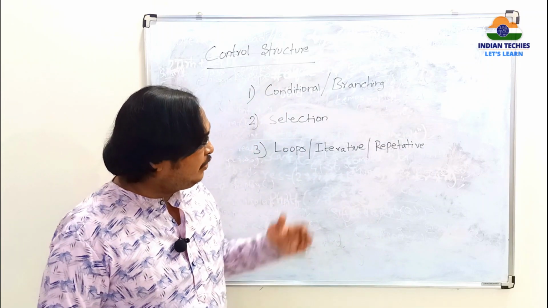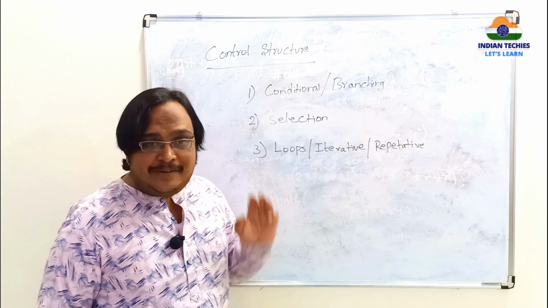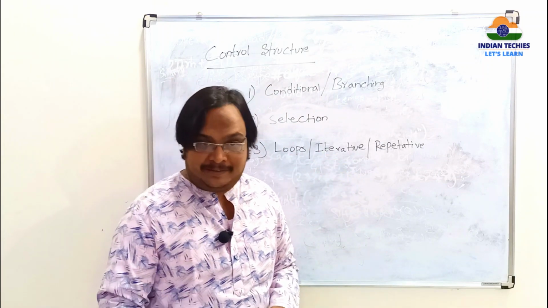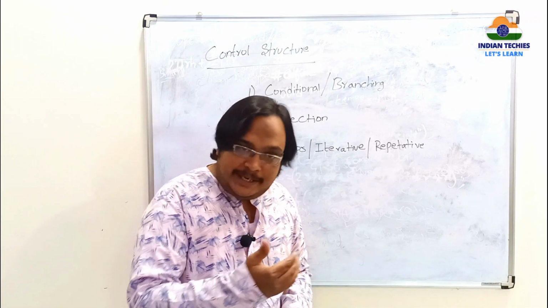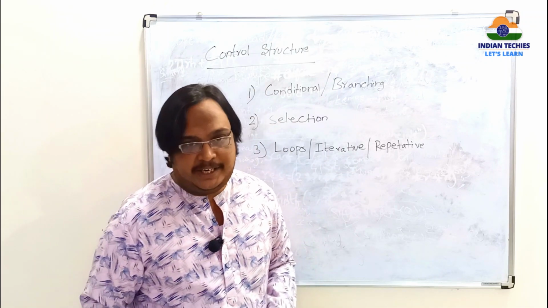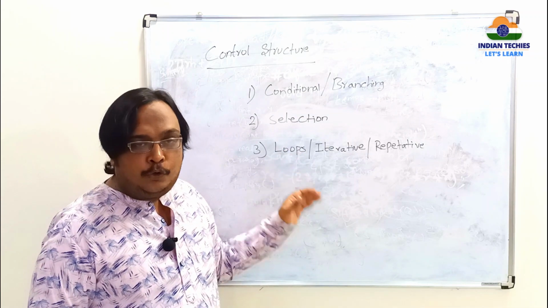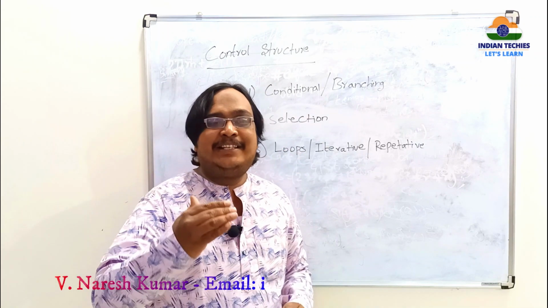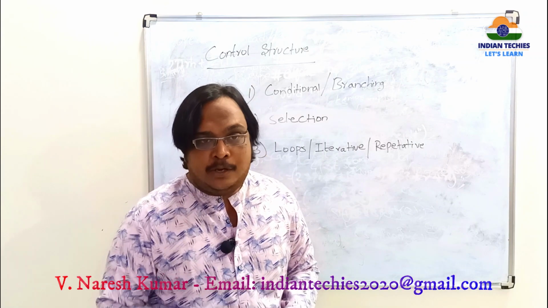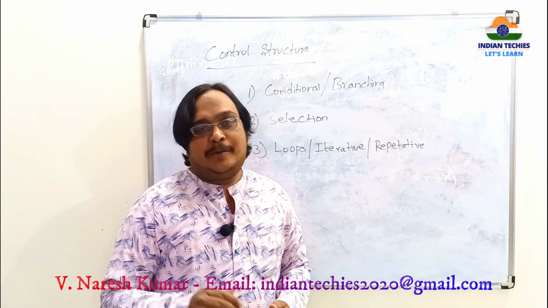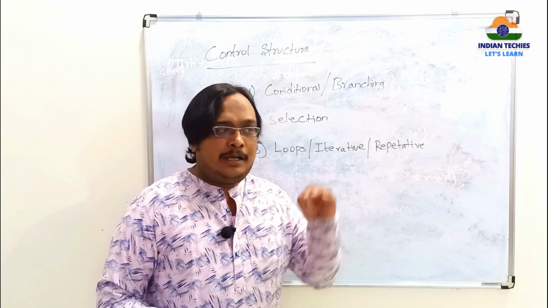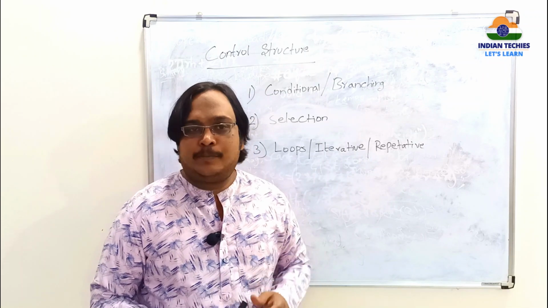For that purpose, the solution is loops. Whenever you want to repeat the same thing, whether with the same data or with modified data, we go for a concept called loops. Write once and execute n number of times. What is n? N will be decided by the user or the logic that you have written in the program.